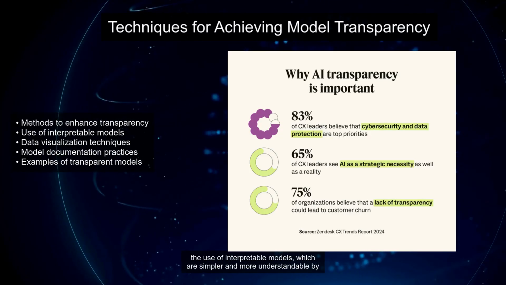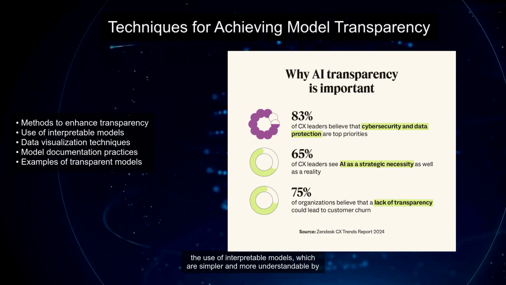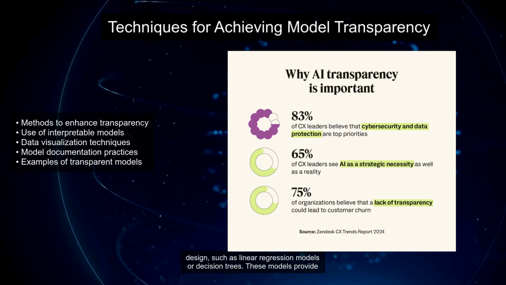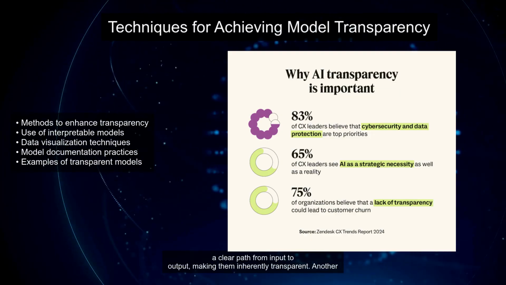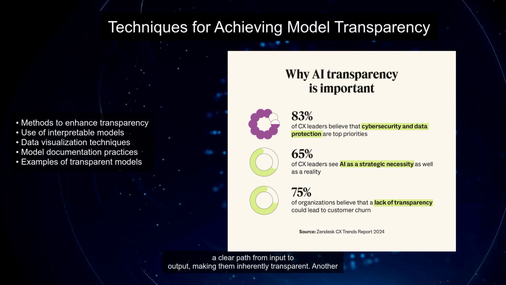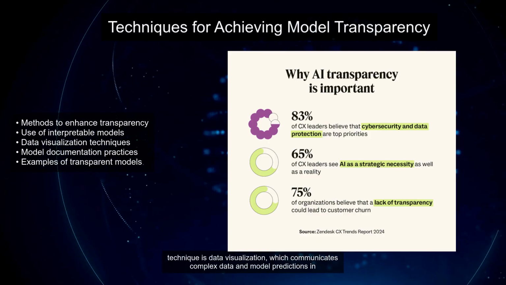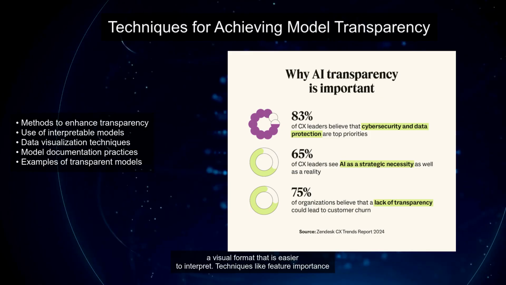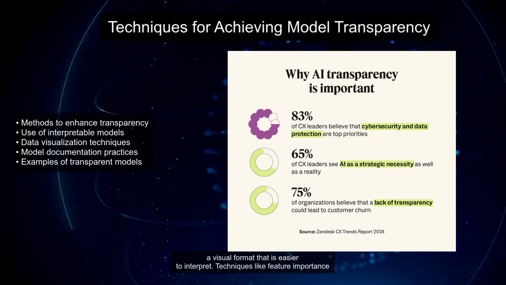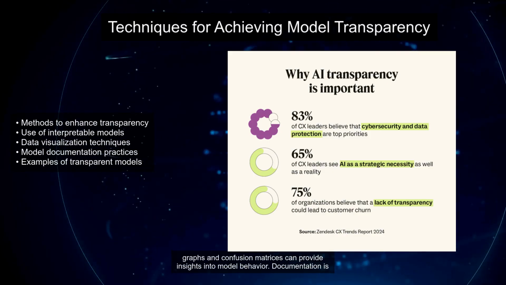Achieving model transparency involves several techniques and practices. One effective method is the use of interpretable models, which are simpler and more understandable by design, such as linear regression models or decision trees. These models provide a clear path from input to output, making them inherently transparent. Another technique is data visualization, which communicates complex data and model predictions in a visual format that is easier to interpret. Techniques like feature importance graphs and confusion matrices can provide insights into model behavior.